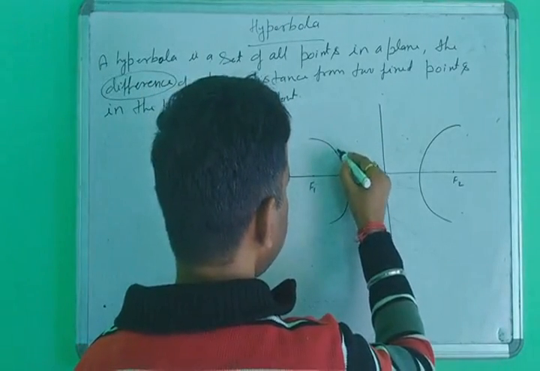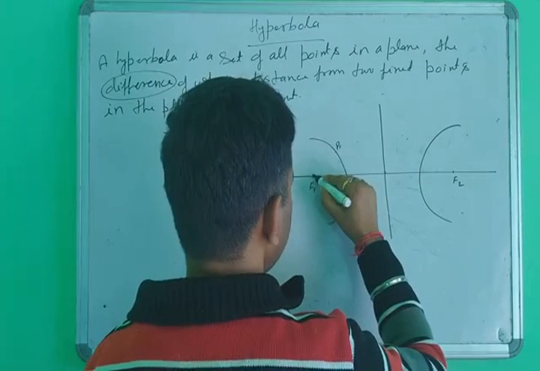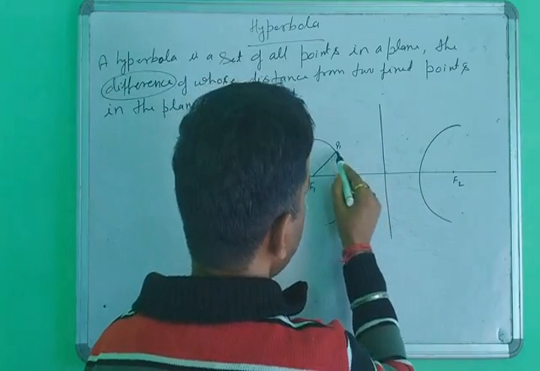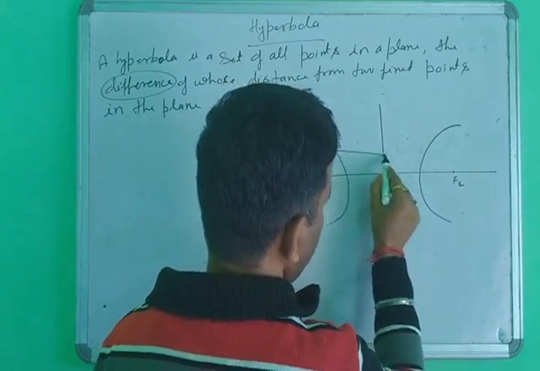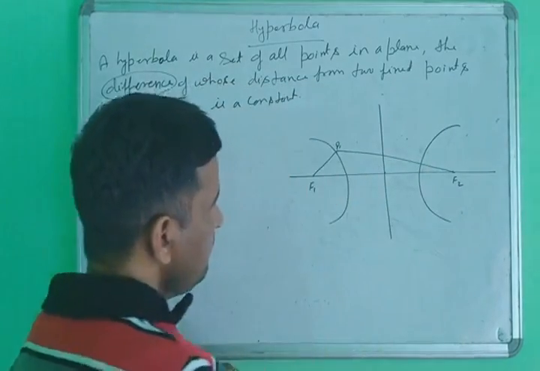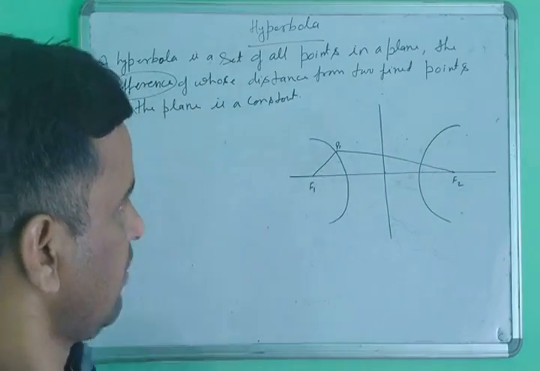Suppose I take a point P1, and the length from it to F1 is P1F1.